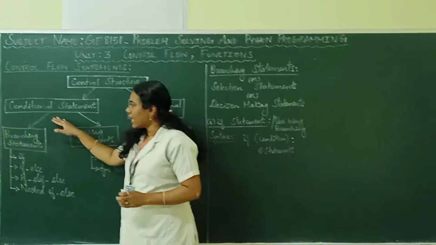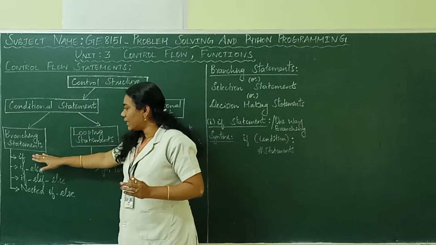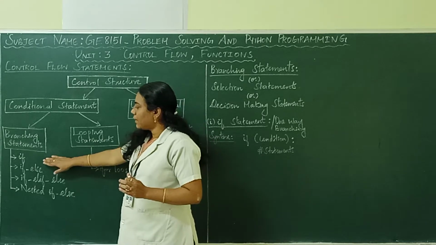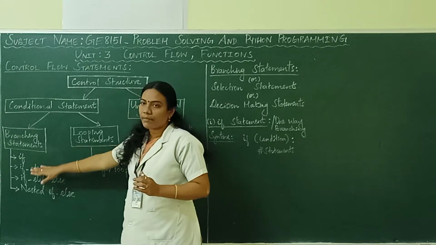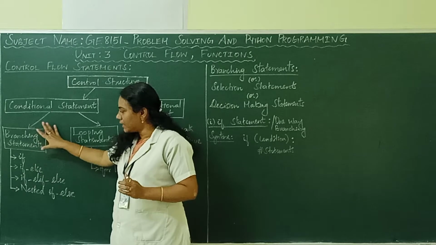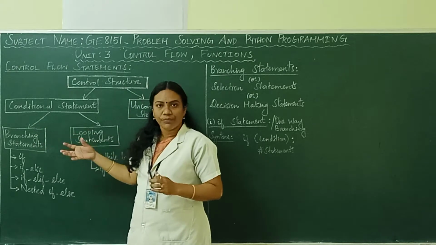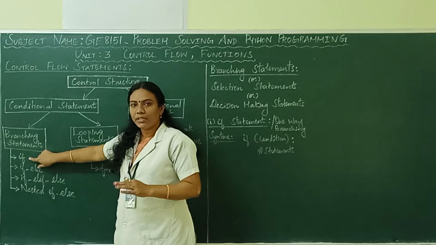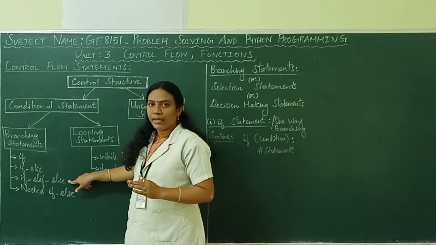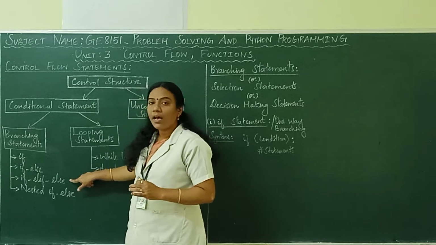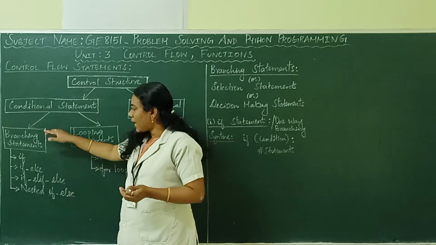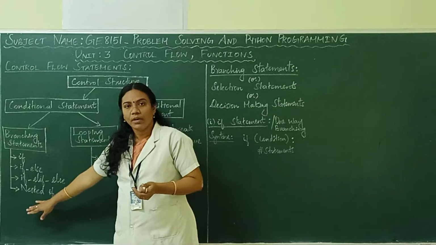Again, this conditional statement is divided into two. One is called branching statement, another one is called looping statement. Under the branching statement you have four different types of branching. The branching statements can be implemented in four ways. One is simple if statement. Next one is if else statement. Another one is elif statement, or you can call this else if ladder. The last one is nested if else statement. Like this, branching statements can be implemented in these four different ways.